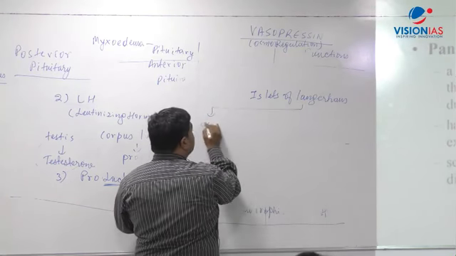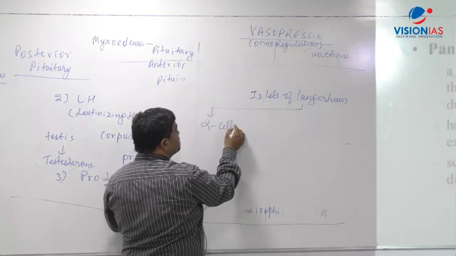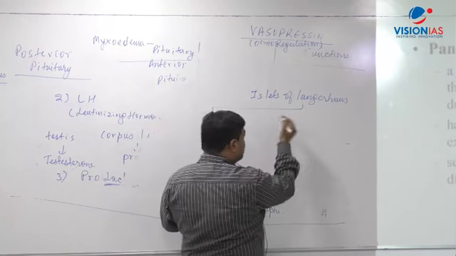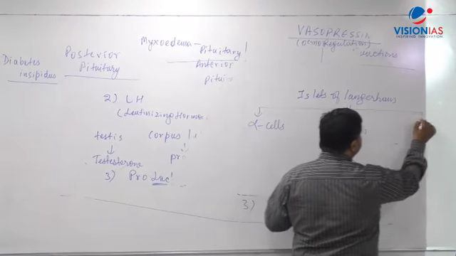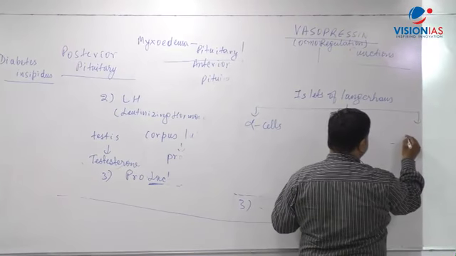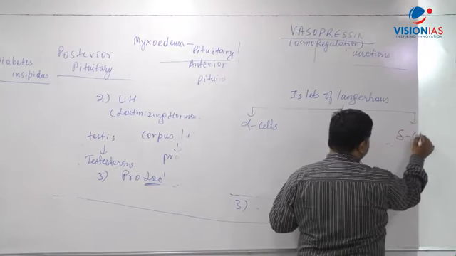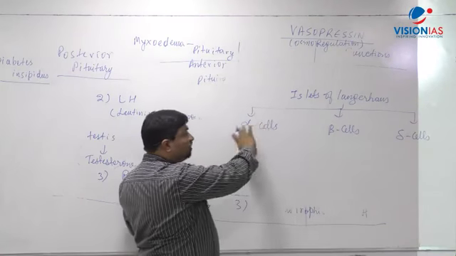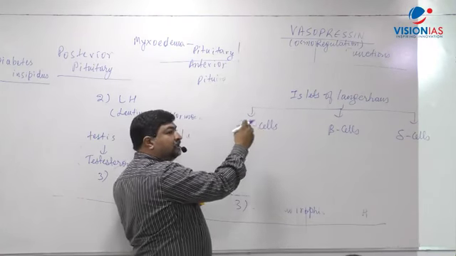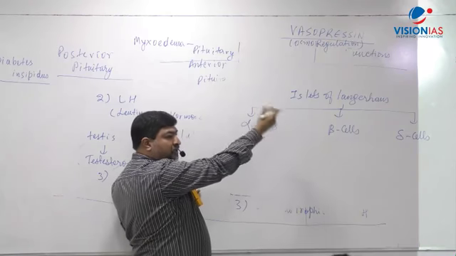First part is called alpha cells of Langerhans. The second part is called beta cells of Langerhans. And third you have delta cells of Langerhans. You have to keep just this simple thing in mind: in the pancreas there are islets of Langerhans.